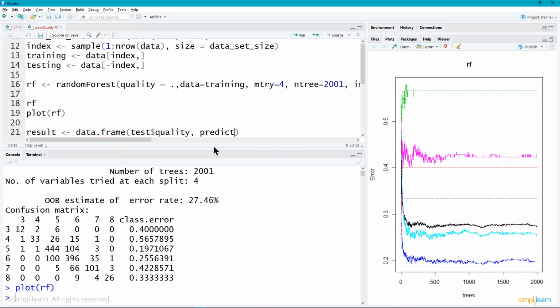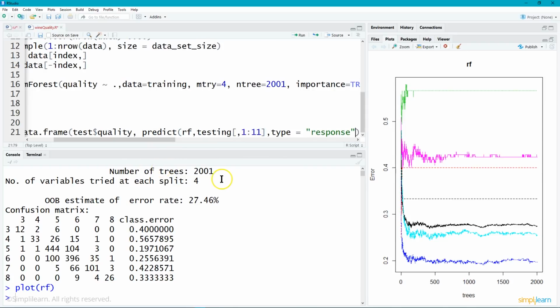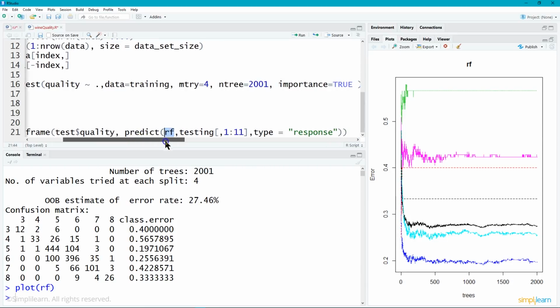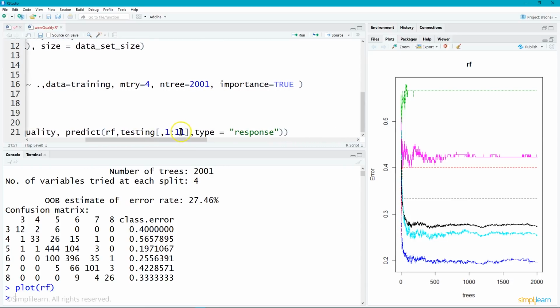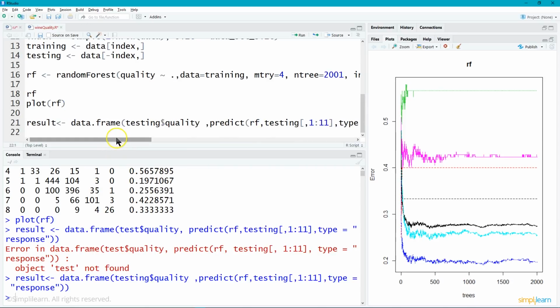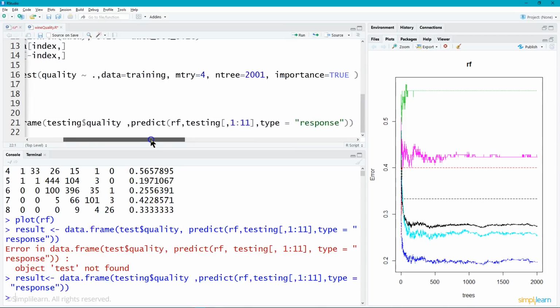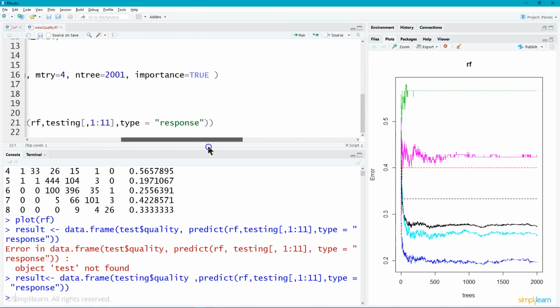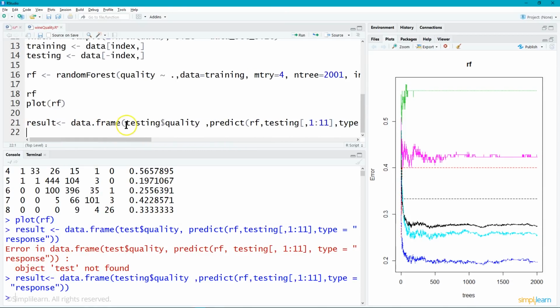And then we want to have a predict, nice little keyword there to go ahead and run our random forest. And then we tell it that we're going to predict using our RF, our random forest, our testing group, 1 to 11 is what we're using. Type equals response. So let's go ahead and execute it. That's a mouthful on there. Somewhere I left out a comma in there, so it gave me an error. But you can see right here, we've set in there, now we have a result.